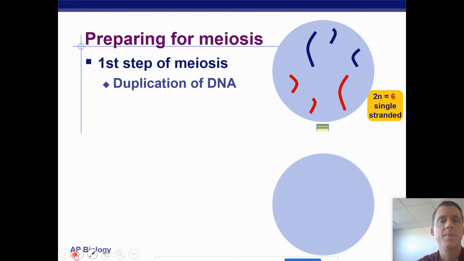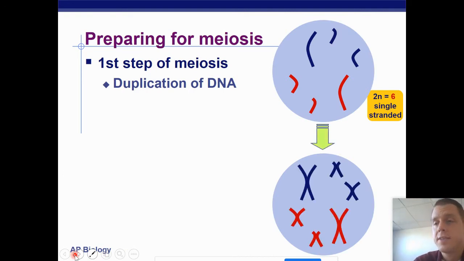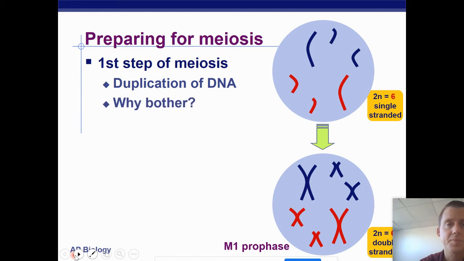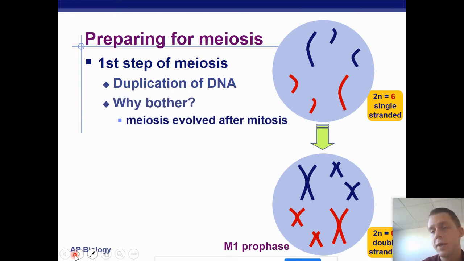All right. So the first step is to duplicate DNA. We already know about this, right? This is just the S phase of interphase. So why are we bothering to do it? Kind of seems pointless, doesn't it? If we're going to have 2 rounds of division, why are we bothering to replicate the DNA?